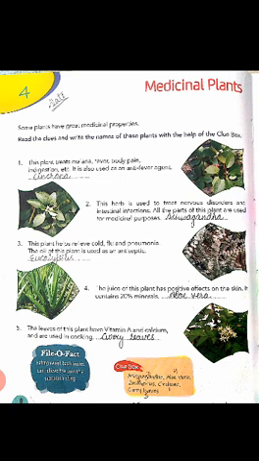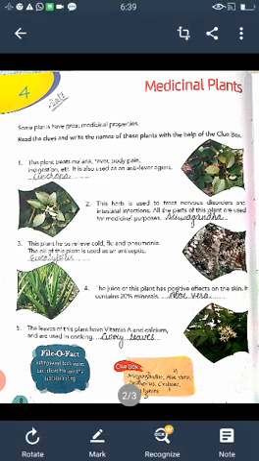Now I am reading. Some plants have great medicinal properties. Read the clues and write the names of these plants with the help of the clue box. So the first question is, this plant treats malaria, fever, body pain, indigestion, etc. It is also used as an anti-fever agent and the answer is cinchona.